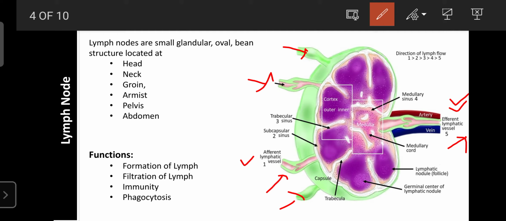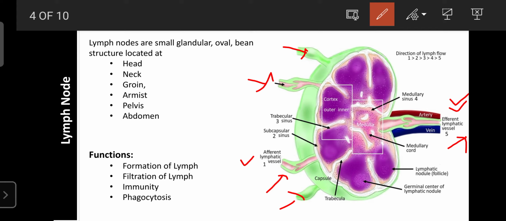Where some swelling is present, those swellings are nothing but lymph nodes. If you have any allergy, especially bronchitis or throat infection, ear infections, abdominal infections or any problem in the leg, at that time you can look at these areas, where some swelling is present. That swelling is nothing but the lymph nodes.